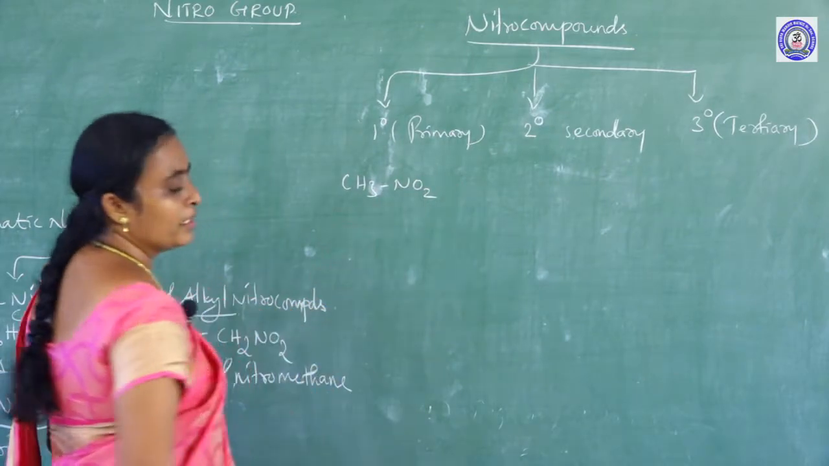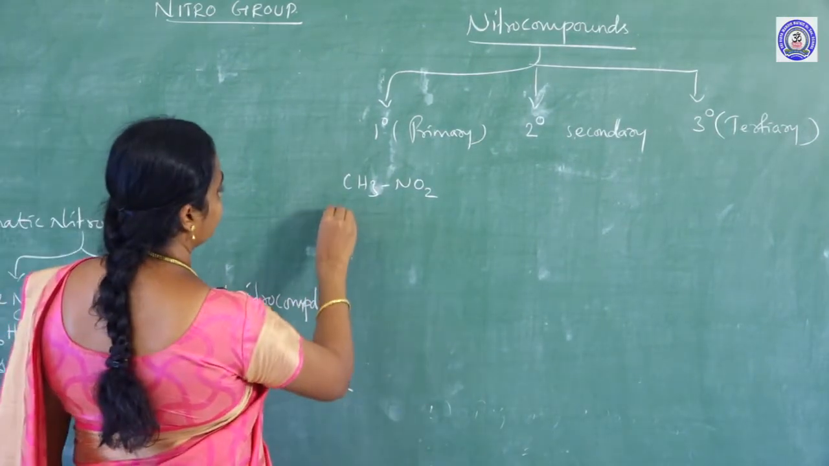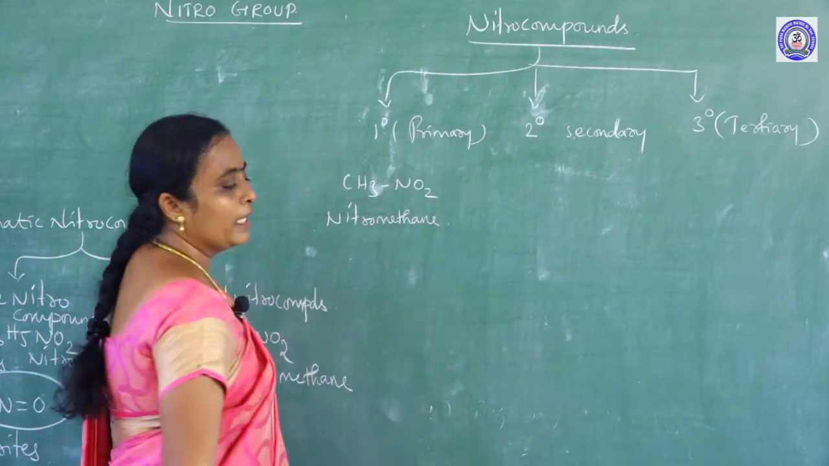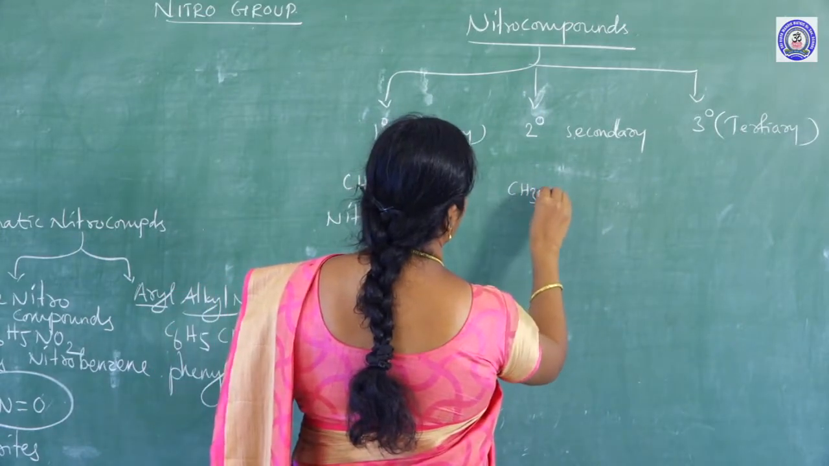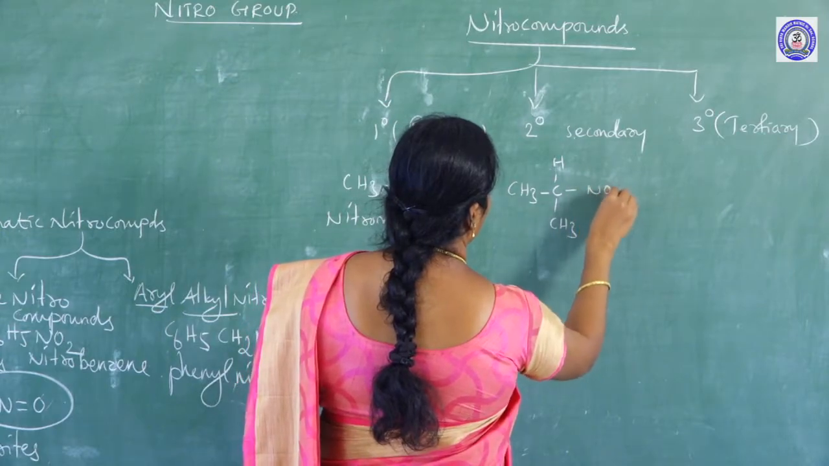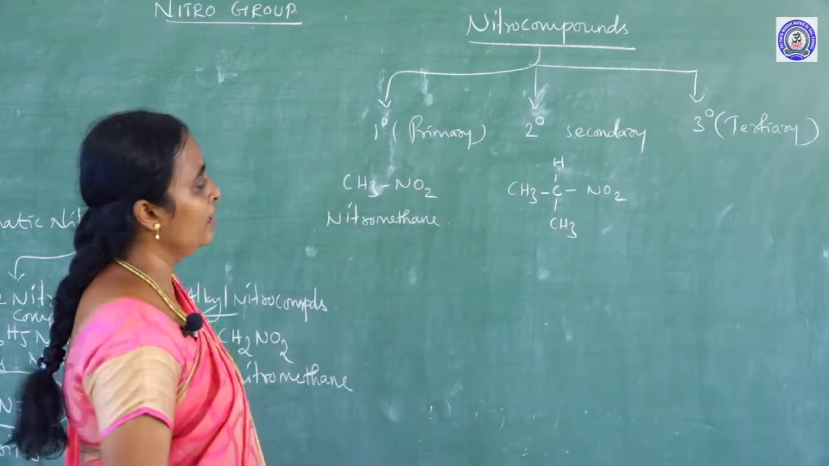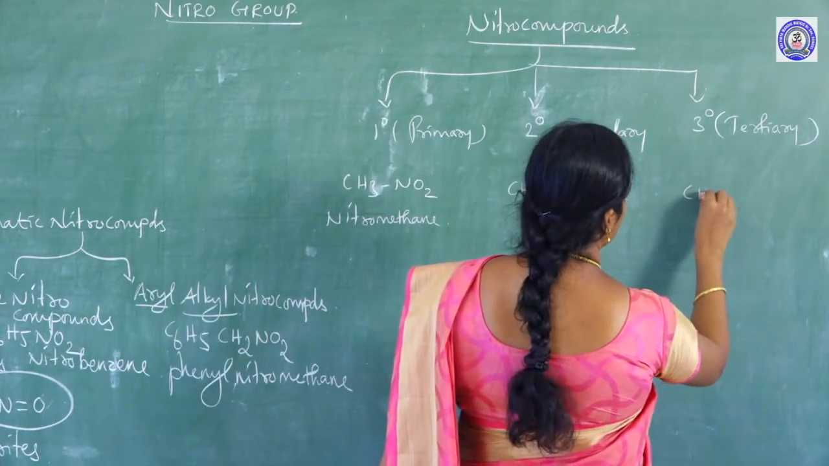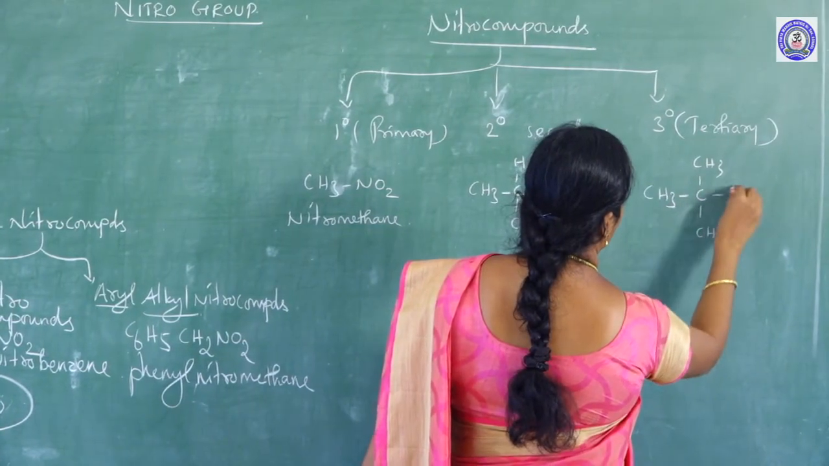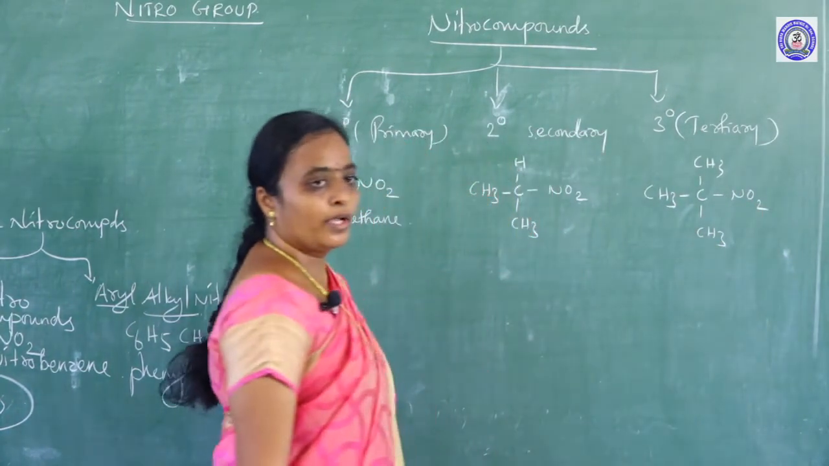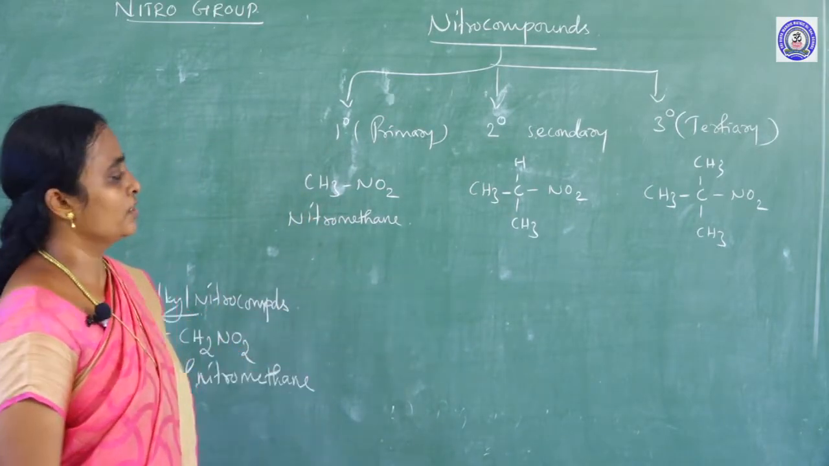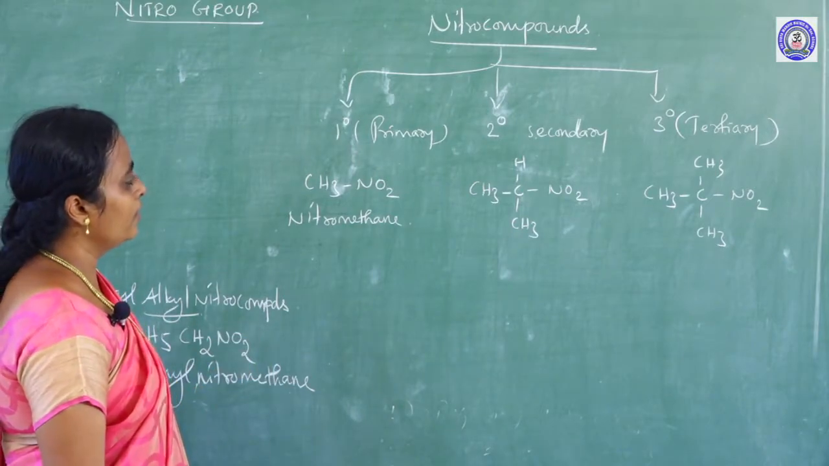CH3NO2 is a primary compound, that is nitromethane, and secondary is CH3CHCH3NO2, this is a secondary compound, and tertiary is (CH3)3CNO2. Okay, but how do you analyze whether it is primary, secondary and tertiary? Let us go and check the functional group.